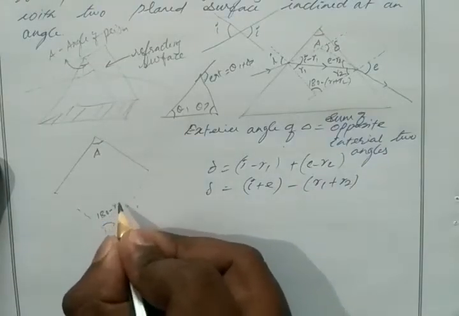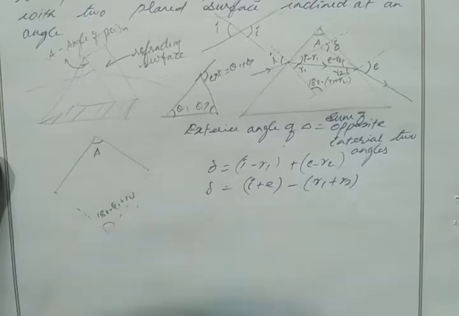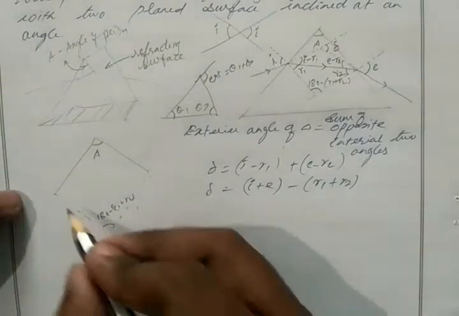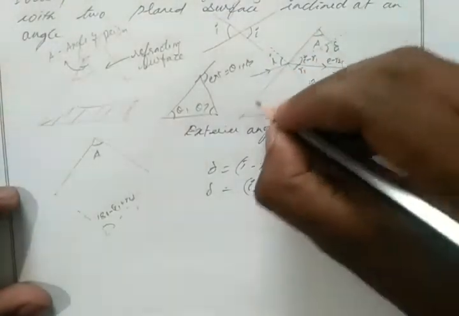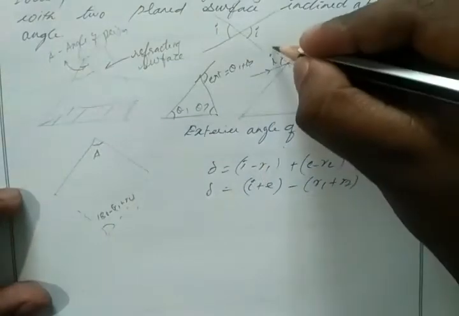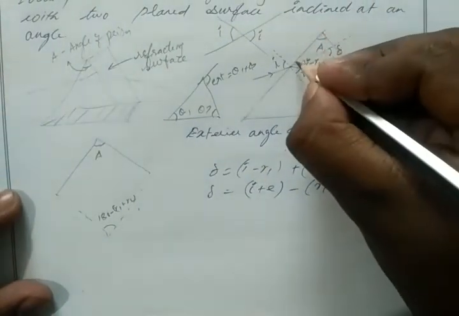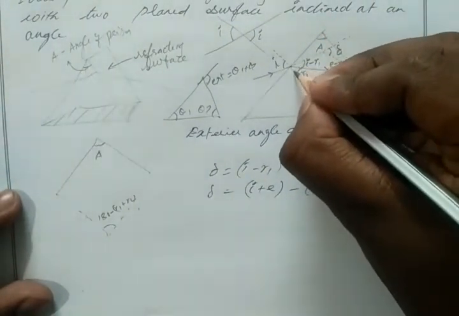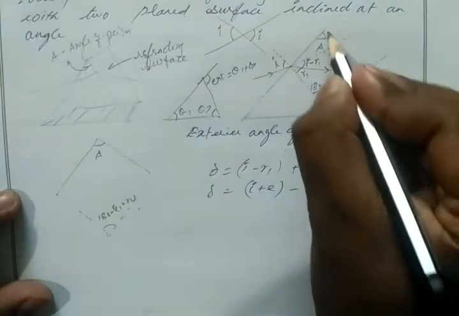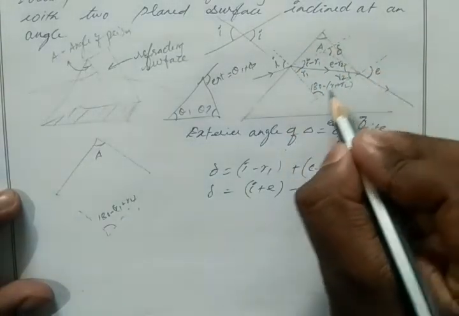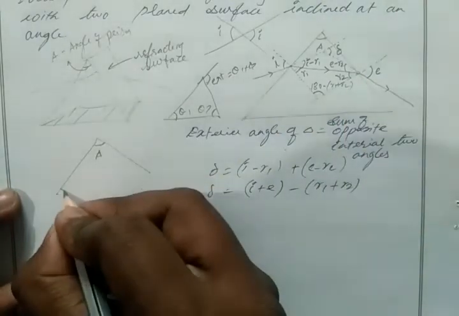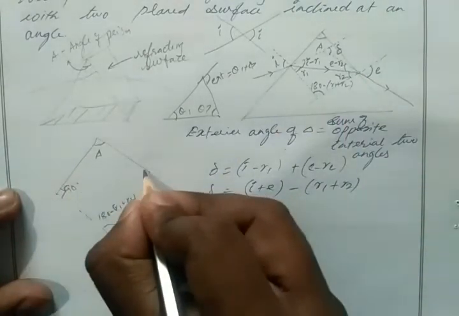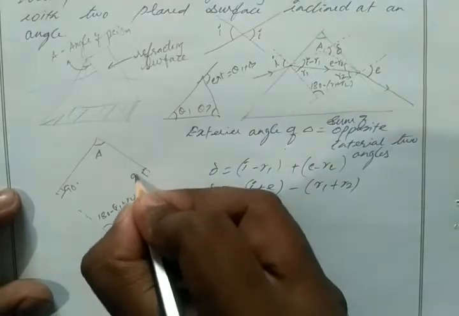Then this line is a normal, as you see here. So this is our prism and this line is normal. Then the angle between these two will definitely be 90 degrees, correct? Similarly for this line, here is our normal. So the angle between these two should be 90 degrees, and here also the angle is 90 degrees.